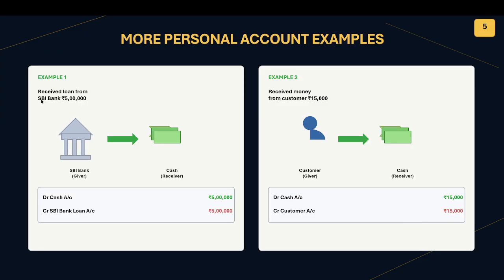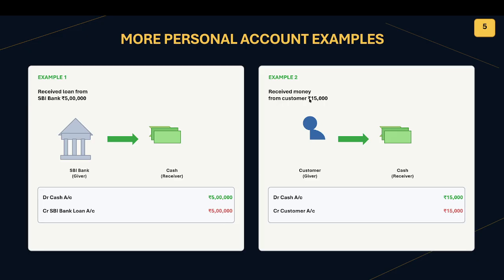Received loan from SBI Bank 5 lakhs. We will get the cash once the loan is received, so debit the cash. And who is the giver? SBI Bank, and that is a liability. Here, asset is increasing as well as liability is increasing by 5 lakh, and the balance sheet will match.